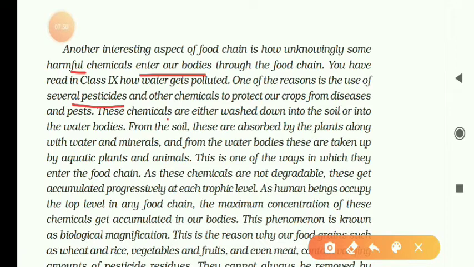These chemicals are either washed down into the soil or into the water bodies. From the soil, these are absorbed by the plants along with the water and minerals. And from the water bodies, these are taken up by aquatic plants or animals. So this is one of the ways in which they enter the food chain, as these chemicals are not degradable.